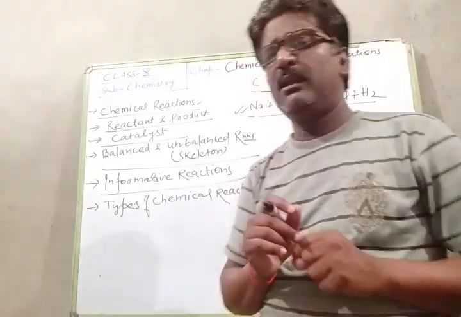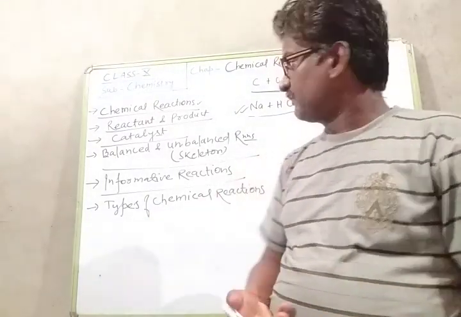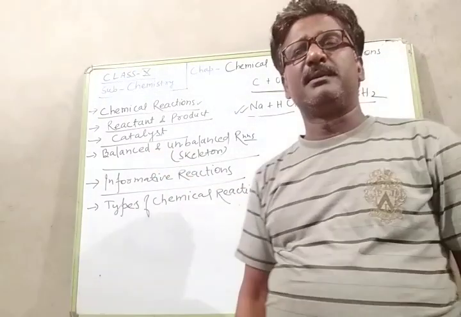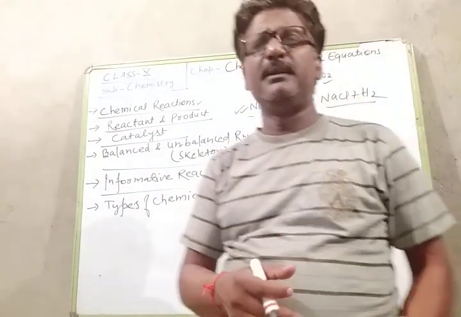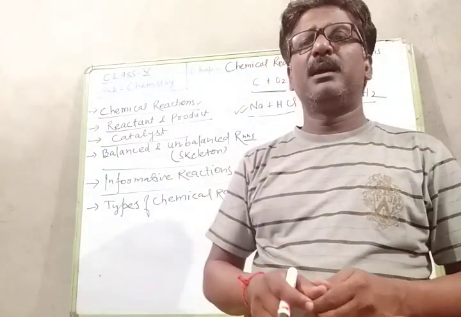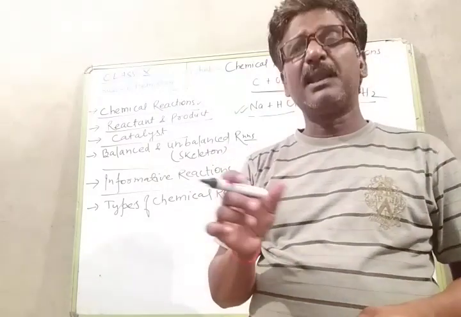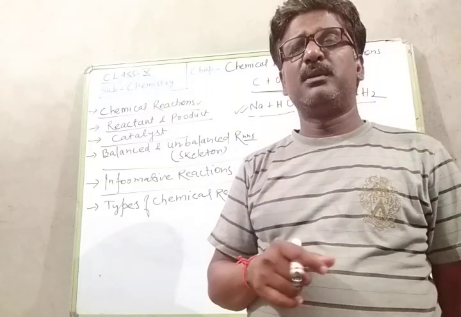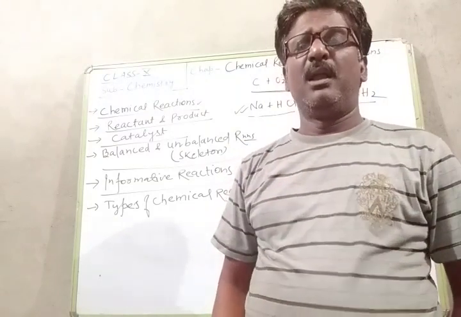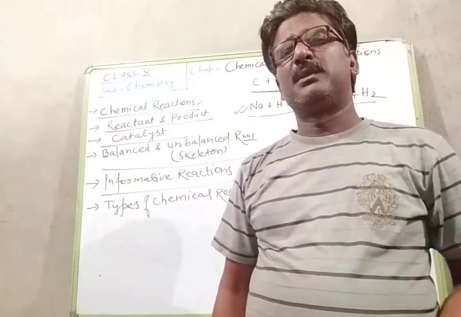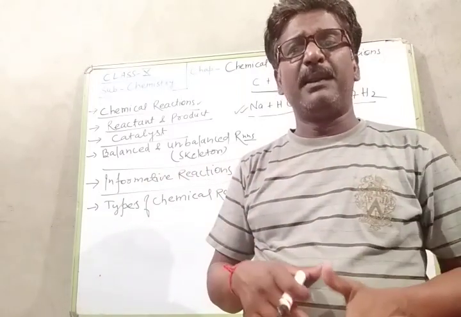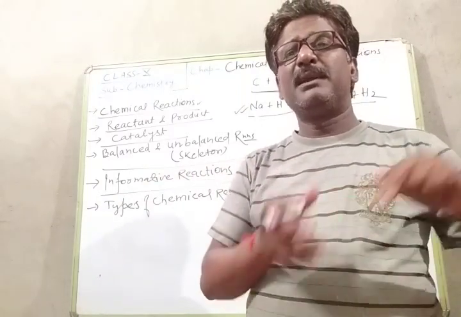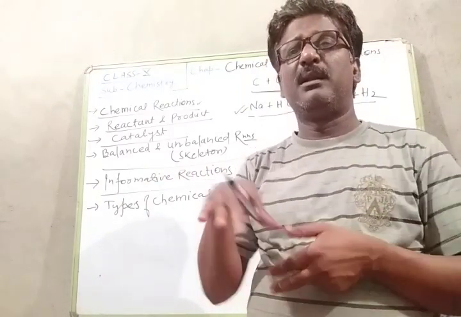One question is, why do we need a balanced chemical reaction? In previous class 9th, you have read about the laws of chemical combination, and in that you understood the law of conservation of mass. According to this law, when a chemical reaction takes place, mass is neither created nor destroyed.